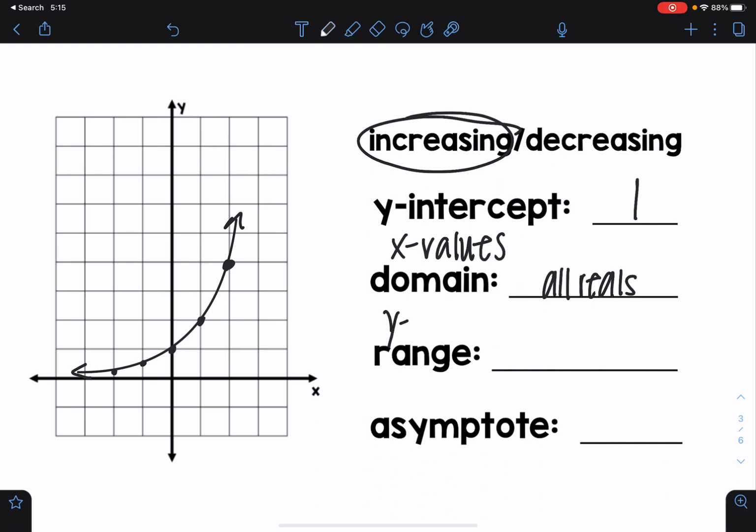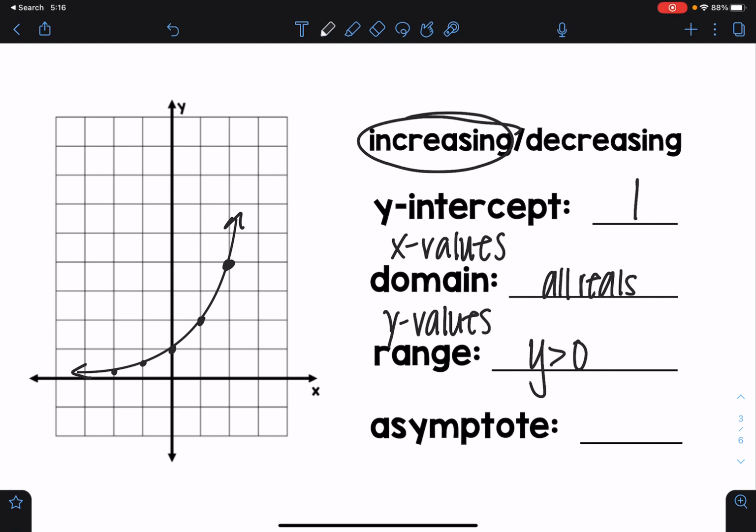Then that makes our range all possible y values, but this one is a little bit different. Notice that I'm looking at my y-axis right here, and you can see that there's a point at which it starts to level off. This line is never going below this part right here, so we are going to say that y can only be greater than 0. My line does not touch any of these points down here. It stops, and we stay in the positive region. So I'm going to say that all of my y values just have to be greater than 0.